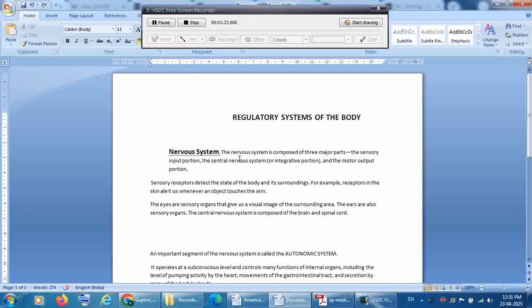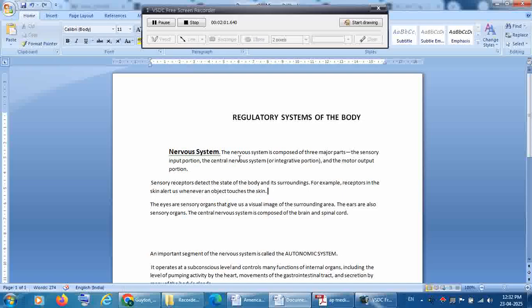So from the external source, whatever senses we get, for example, if someone touches our skin, we get a feeling of touch sensation, which is taken from outside to our brain through the skin. So this is called an input portion. And the motor is called an output portion, because if someone touches us and we don't want him or her to, we generally ask them to remove the hand, or we take the hand away with our hand too.